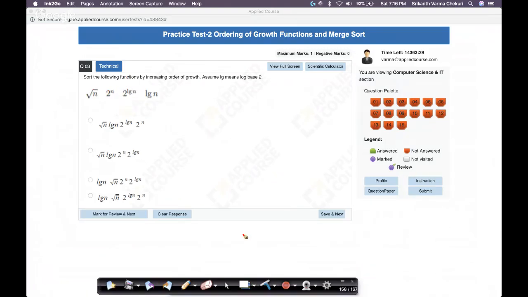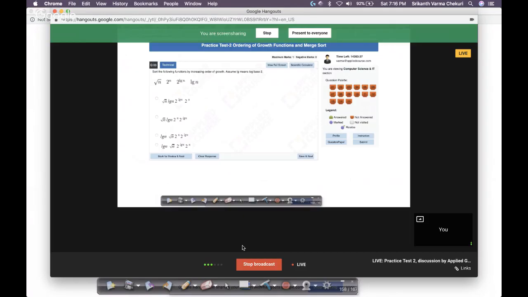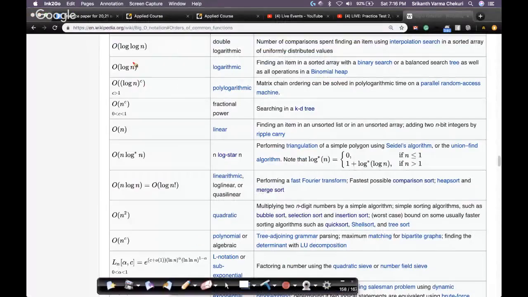Again, these are important concepts. So for example, look at this: you have log n here and n power c, where c lies between 0 and 1. So your n power half is here, your log n is here. So log n grows slower than n power half, because this table is ordered in increasing order.